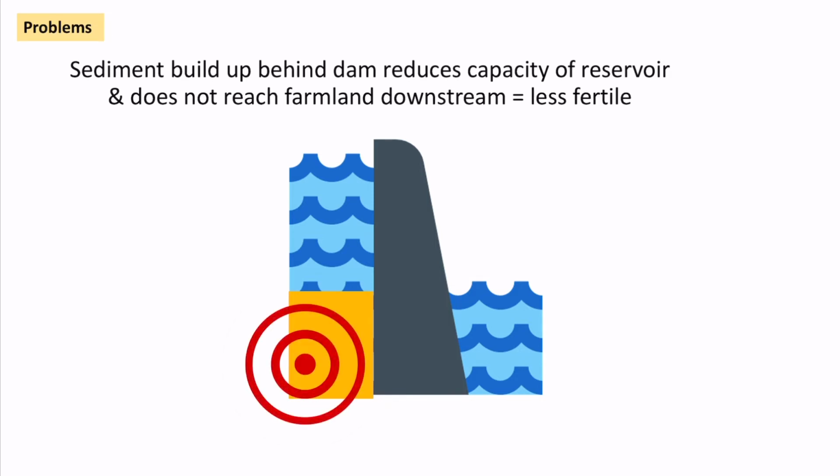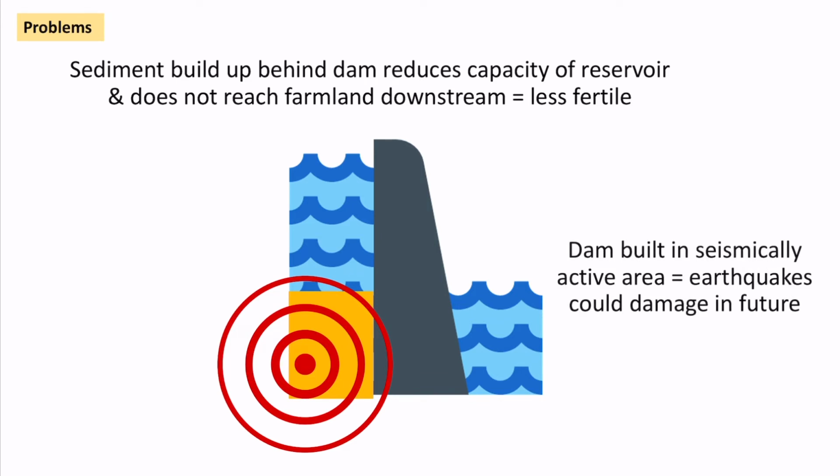The dam was also built in a very seismically active area, and there are concerns that because there's movement in the earth in terms of earthquakes and it's on a fault line, if there are earthquakes in the future, the dam will actually be damaged, and therefore all of this river management will actually stop.